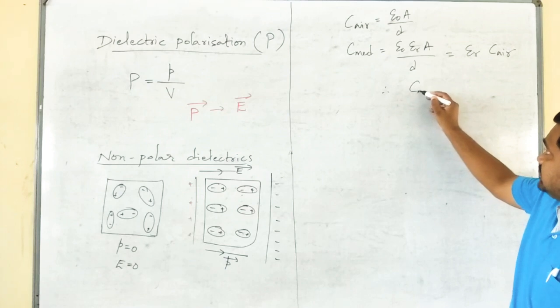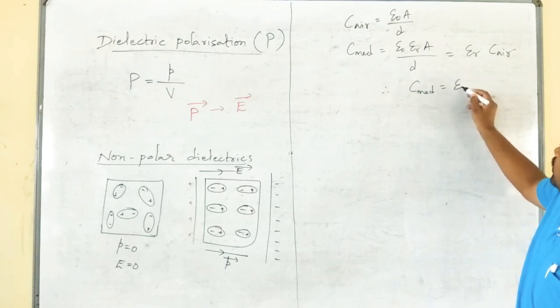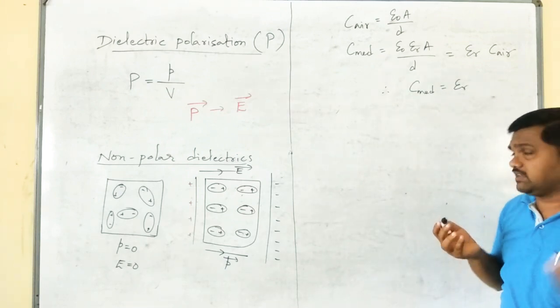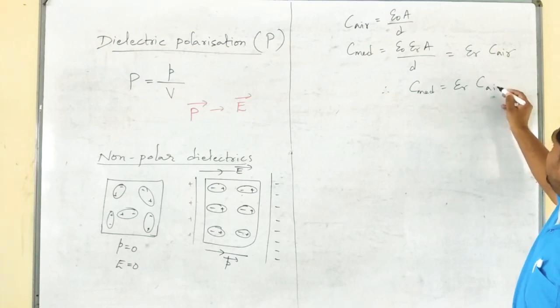Therefore, C medium is equal to epsilon r, otherwise capital K, times C air.